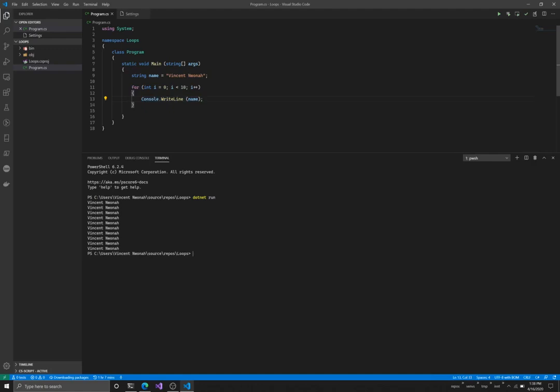And then we came here, and what this is doing is we're saying after running this code, add 1 to i. Now in programming, i plus plus is the same as saying i equals i plus 1.